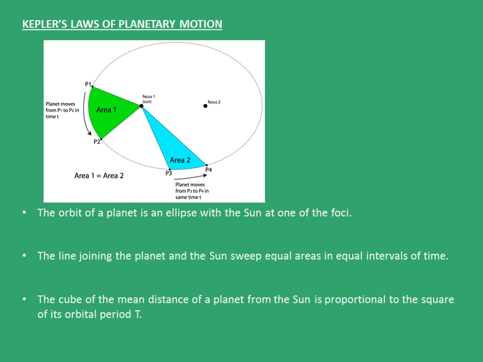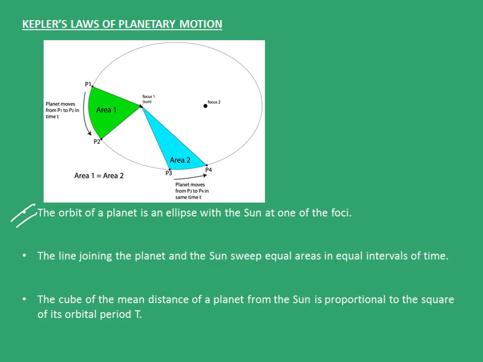Now we move on to the next section, that is Kepler's laws of planetary motion. Kepler gave a set of 3 laws which were very important considering planetary motion. These laws were: the orbit of a planet is an ellipse with the sun at one of the foci. So in this picture, this is the sun here at one of the foci.